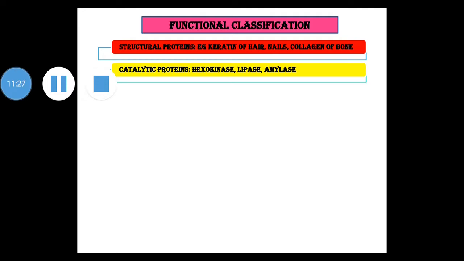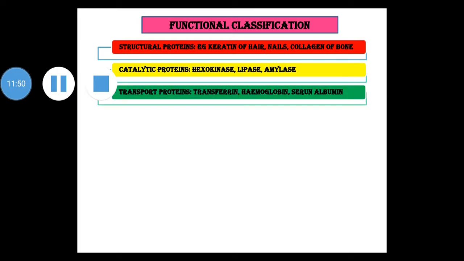Catalytic proteins perform the function of catalysis. The enzymes are biocatalysts. They act as biocatalysts for biochemical reactions taking place in the body. So all enzymes are proteinous in nature. Therefore, all enzymes fall under the group of catalytic proteins. Example is hexokinase, lipase, amylase or any enzyme.